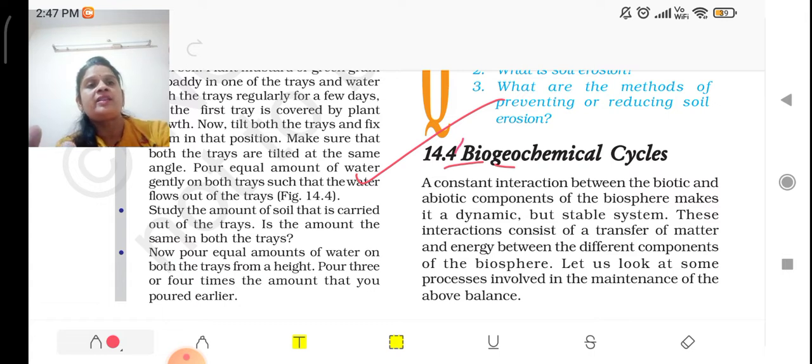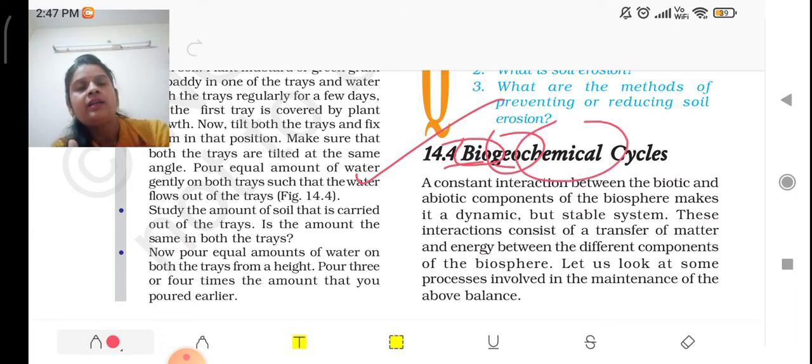Bio means between the living things, geo means the material which we get from the earth, and chemical means it's a chemical cycle in which many chemical processes are involved. So this repetition of transforming of material is called the biogeochemical cycle.